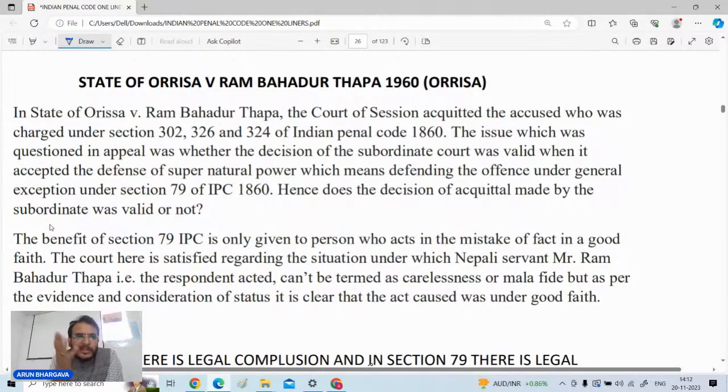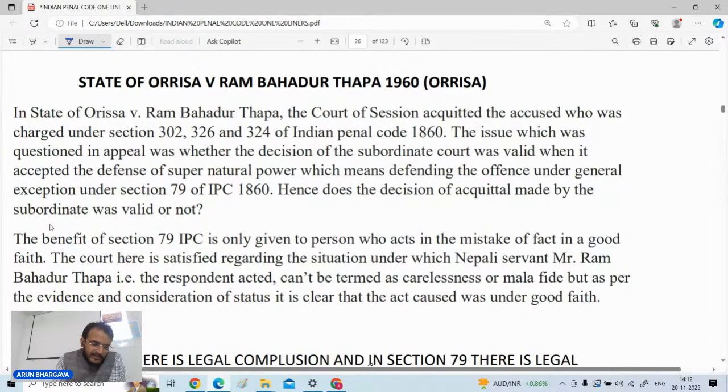ठीक है, another important case, that is State of Orissa versus Ram Bahadur Thapa, 1960, again of Orissa High Court. ये थापा जी हैं, नेपाली चौकीदार. ठीक है, so what he did, अपने मालिक के साथ कहीं बाहर गया तो इसको लगा कि इनके ऊपर अटैक होगा. He, from his khukri, है ना, the Nepali servant having a weapon, so from his khukri he attacked over the object, but ultimately it resulted into the death of the person.